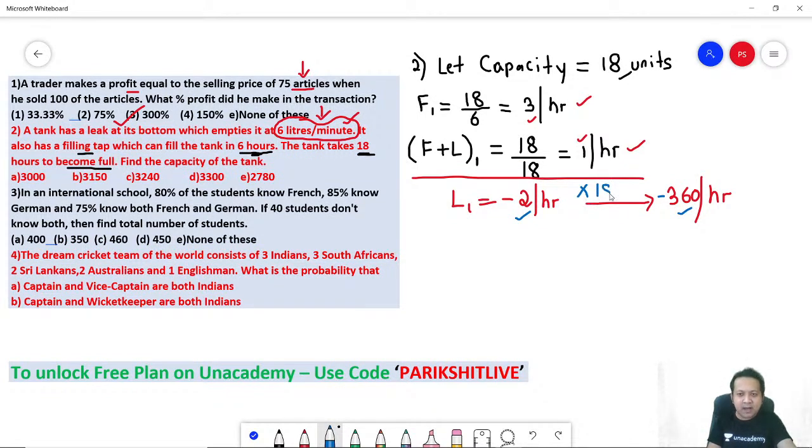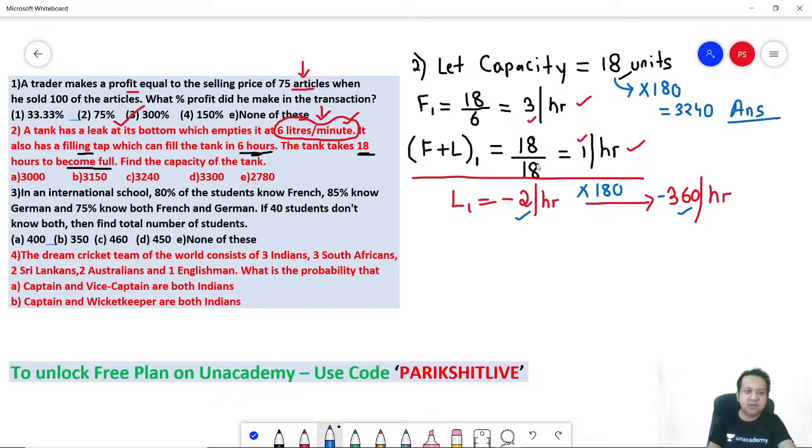If you multiply your assumed number by 180, you get the author's number. So every number that you have assumed, you have to multiply with 180 so that it aligns with the author's number. So the capacity also, whatever you have assumed, you multiply with 180 so that it aligns with the author's number. So how much are you getting? 3240. That's the answer.